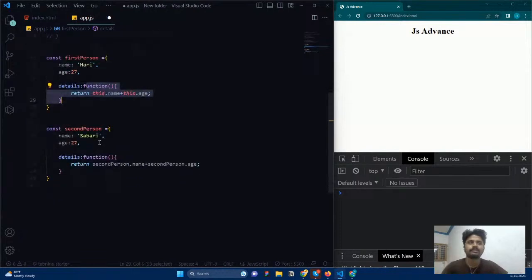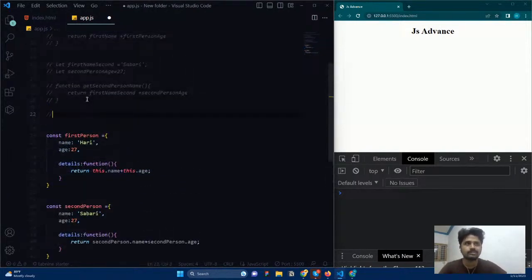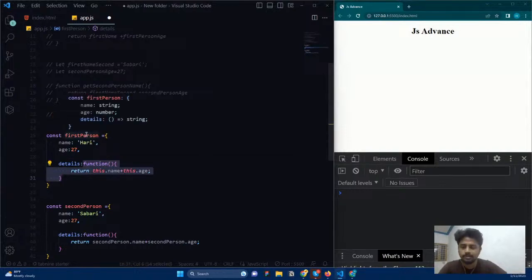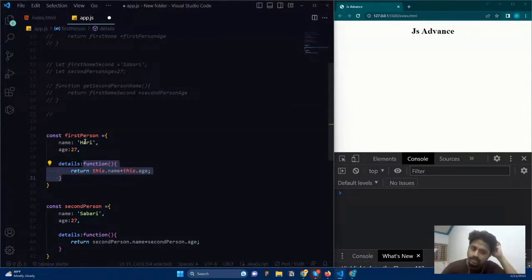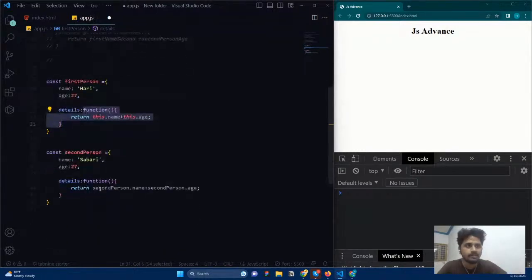Okay. So basically, the definition for this is that this refers to an object that the function is a property of. Here, the function is a property of first person. So this is a substitute for this first person. Instead of writing first person, you can call this. So this and first person are both triple equal, the same here. Okay. And here this refers to first person. And here if I use this, then this refers to second person. So just making a small change.